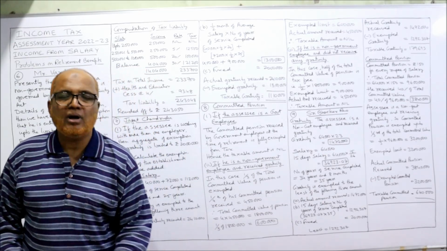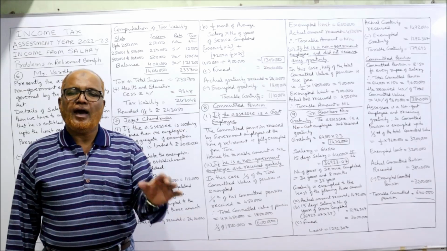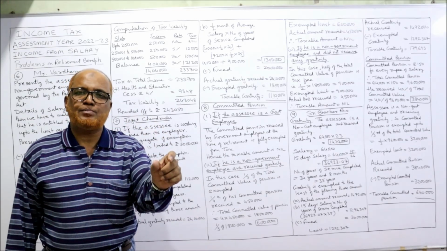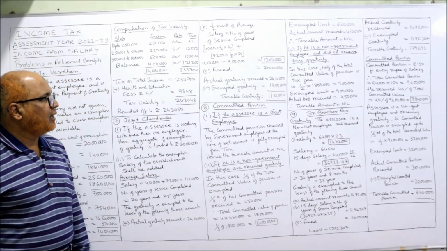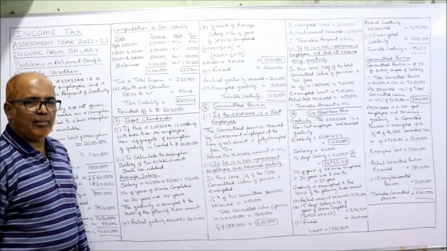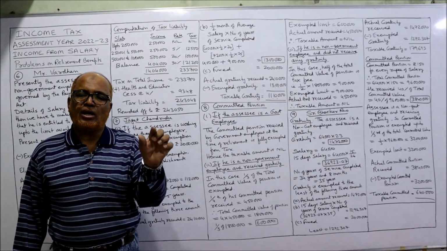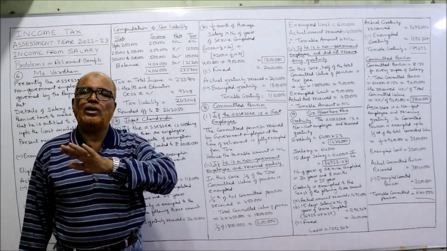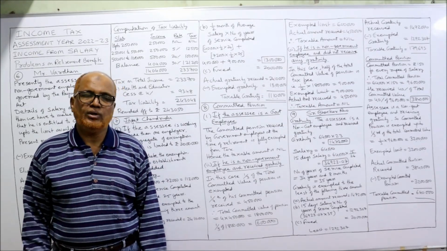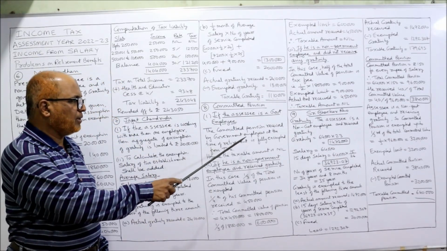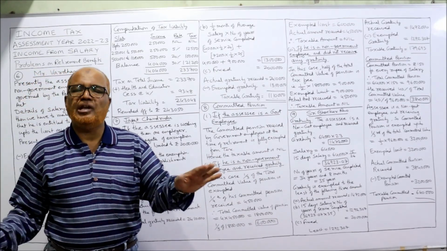This is the first problem on commuted pension. The assessee retired and he commuted 1/4 of his pension and received 4,50,000. That's the point you have to remember. Now one by one. If the assessee is a government employee, as I explained in the last video theory, the commuted pension received by a government employee is fully tax free, exempted from tax, no tax at all. So here, the commuted pension received by a government employee at the time of retirement is fully exempted from tax. Hence, the taxable commuted pension is nil.